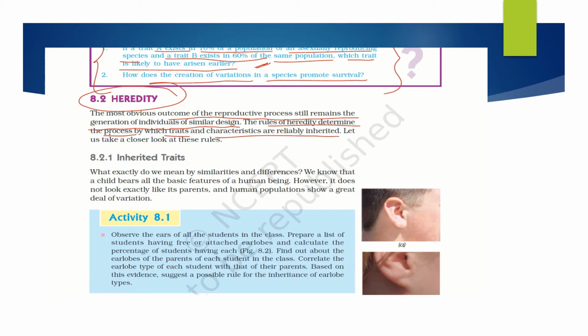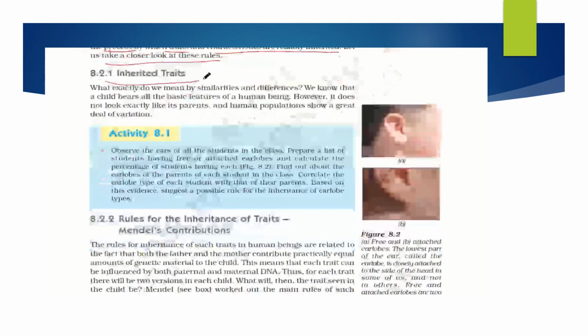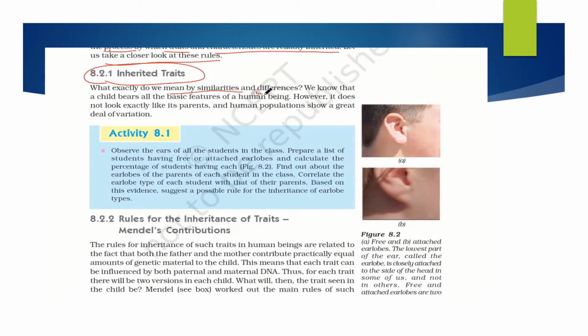That is heredity, or we can call it genetics. Through genes only, these characters are passed on from one generation to the other. This in detail you are going to study in the 12th standard, so let's start with the basics in 10th. Let us take a closer look at these rules. First of all, what are inherited traits? What exactly do we mean by similarities and differences?